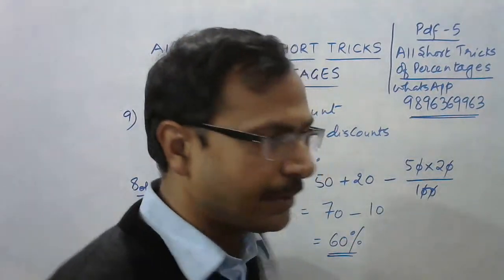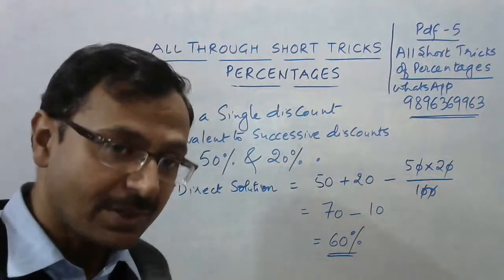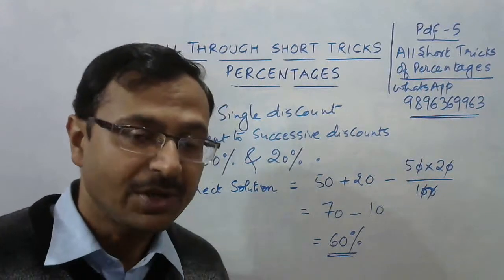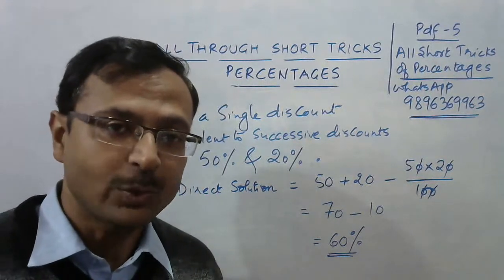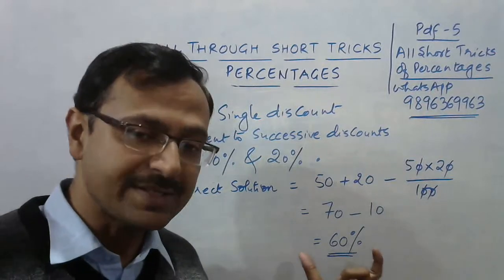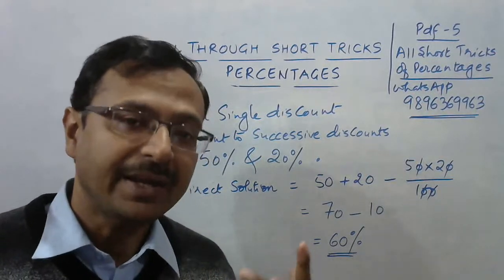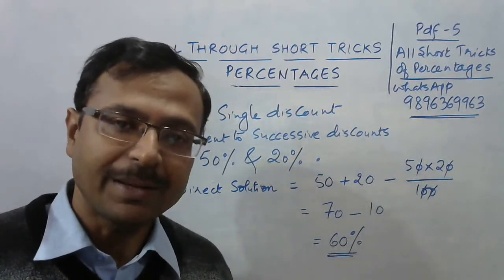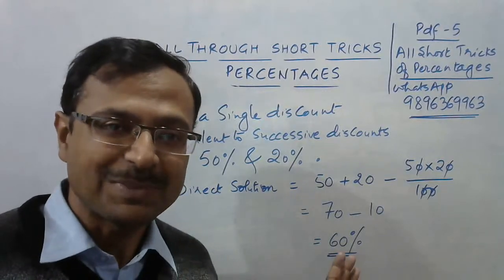So whenever a shopkeeper is giving you two successive discounts of 50% and 20%, don't think that the net discount comes out to be 70%. Actually, he is giving you a discount of only 60%. It is an attractive way of saying that I'm giving a discount of 60%.